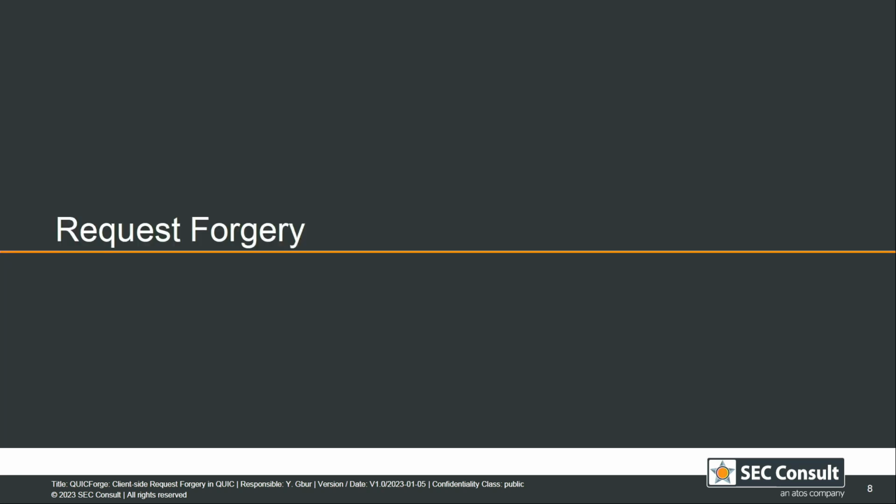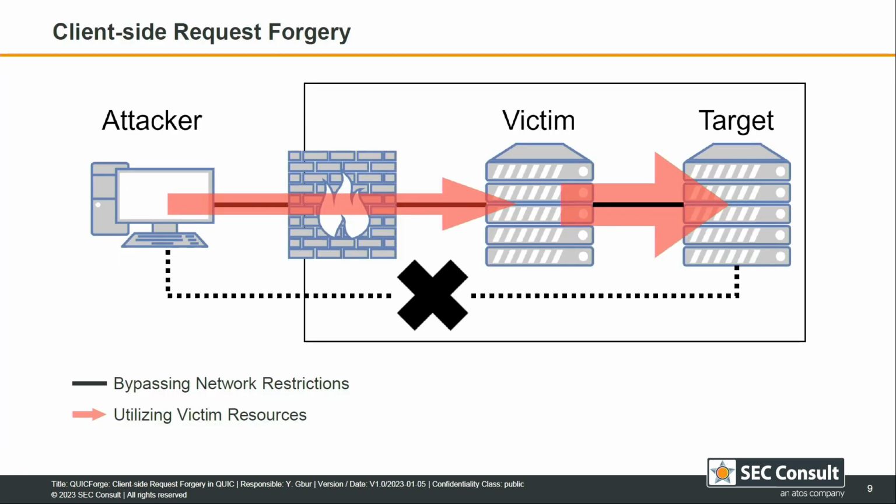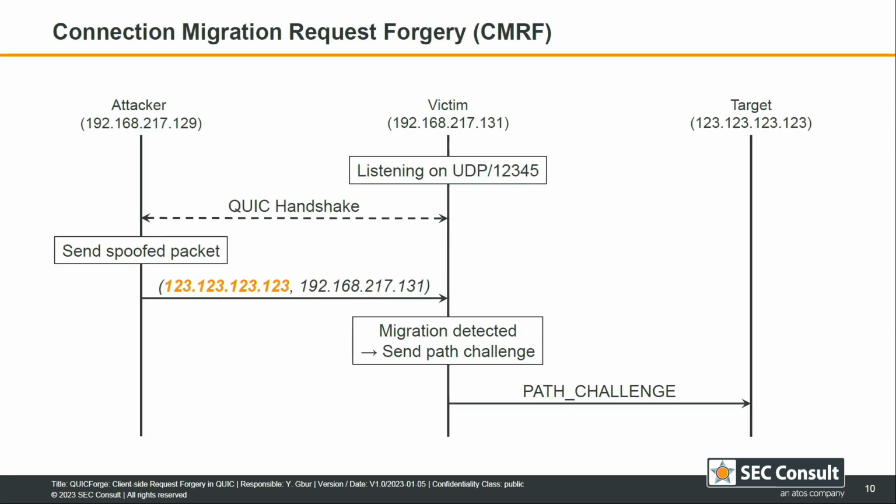So request forgery, in our case, we talk about client-side request forgery, so that means the attacker here is always the client, and we talk to a QUIC server, in our case called the victim, and our goal is that we trick this victim into sending packets to a target. And we do that for 2 primary reasons. Either we want to leverage the position in the network to address internal targets, for example, or we want to utilize the resources of the victim, for example, the bandwidth for DoS attacks.